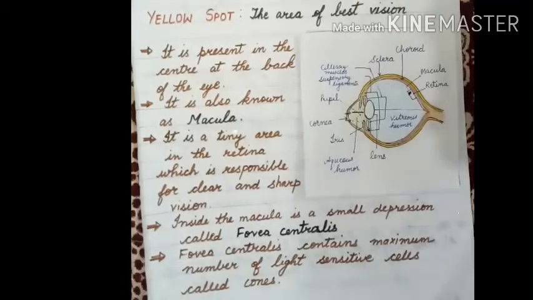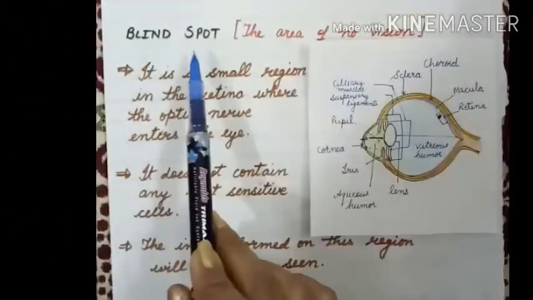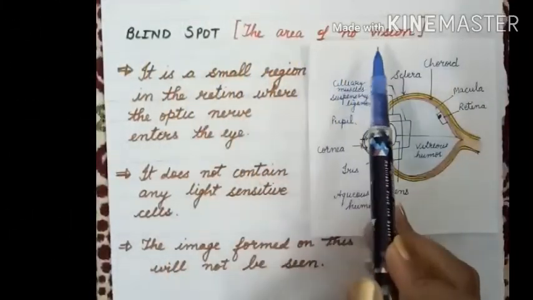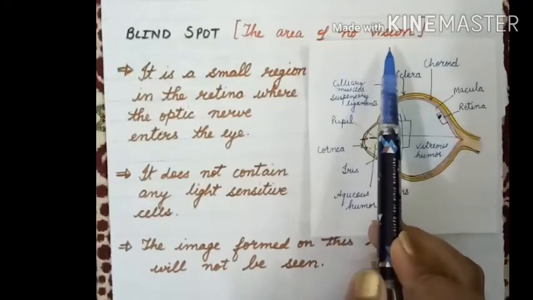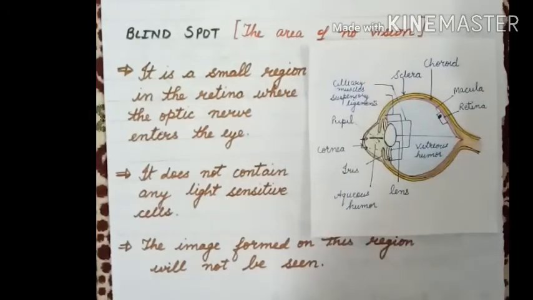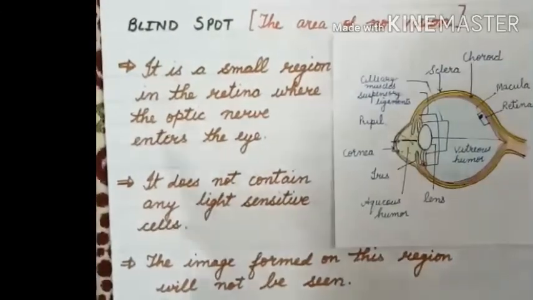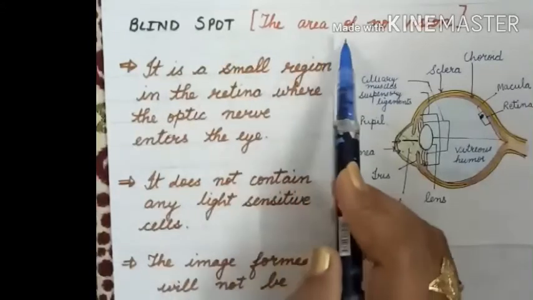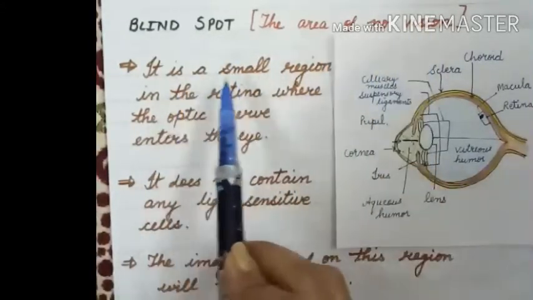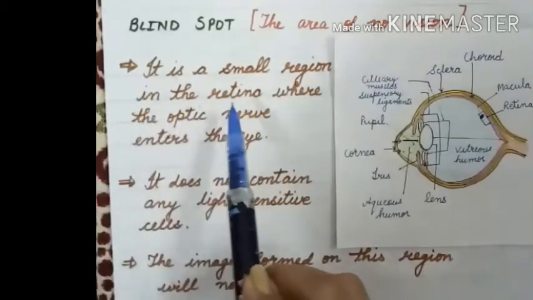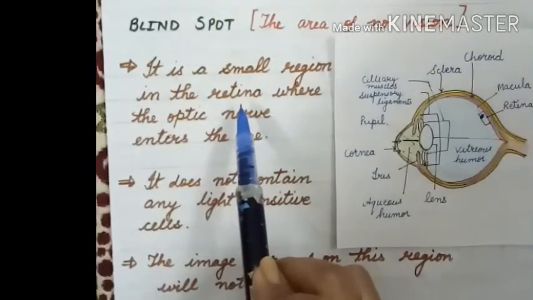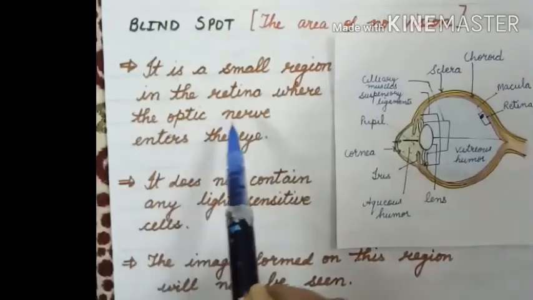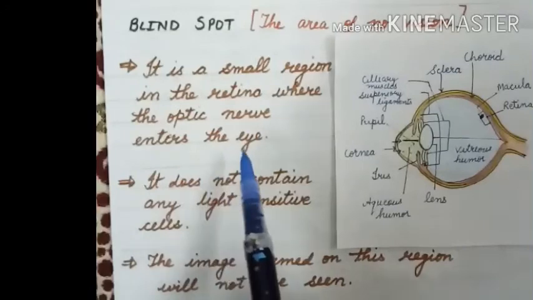The next spot is the blind spot, the area of no vision, meaning an image formed on this region will not be seen. It is a small region in the retina where the optic nerve enters the eye.